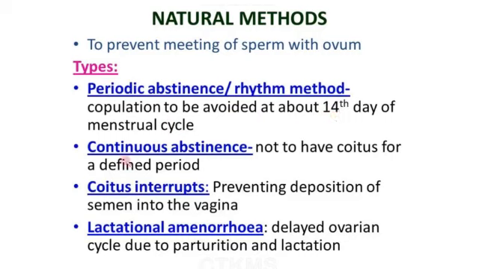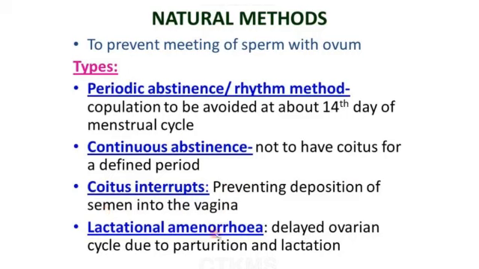Next one is continuous abstinence. Continuous abstinence is the simplest and most reliable way, and here the method is not to have coitus for a defined period of time. Next one, coitus interruptus. Coitus interruptus is preventing deposition of semen, that is sperm, into the vagina.